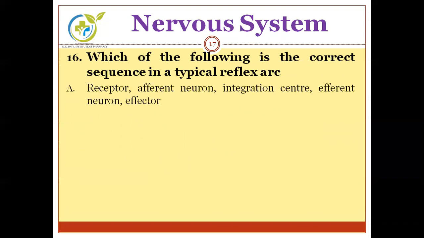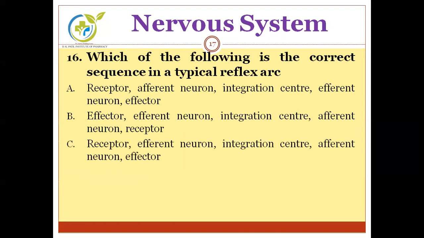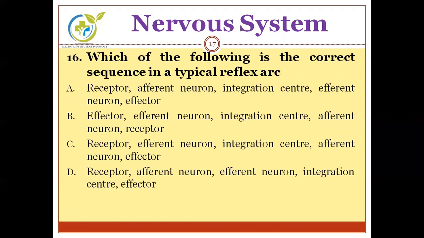Options are: A, receptor, afferent neuron, integration center, efferent neuron, and effector. B, effector, efferent neuron, integration center, afferent neuron, and receptor. C, receptor, efferent neuron, integration center, afferent neuron, and effector. And lastly, D, receptor, afferent neuron, efferent neuron, integration center, and effector. Can you guess the correct answer?